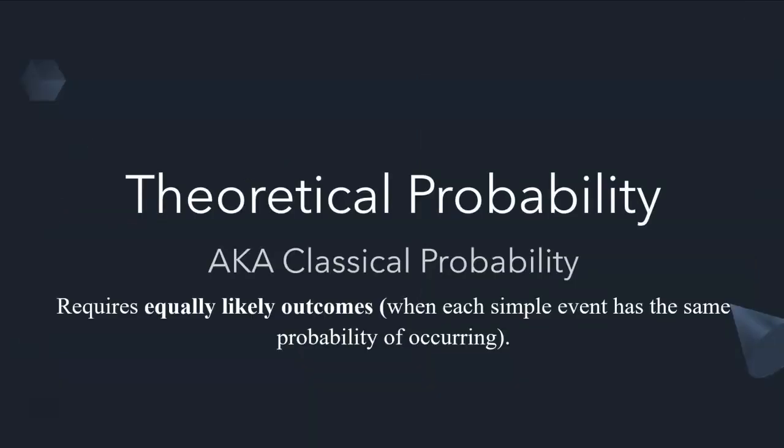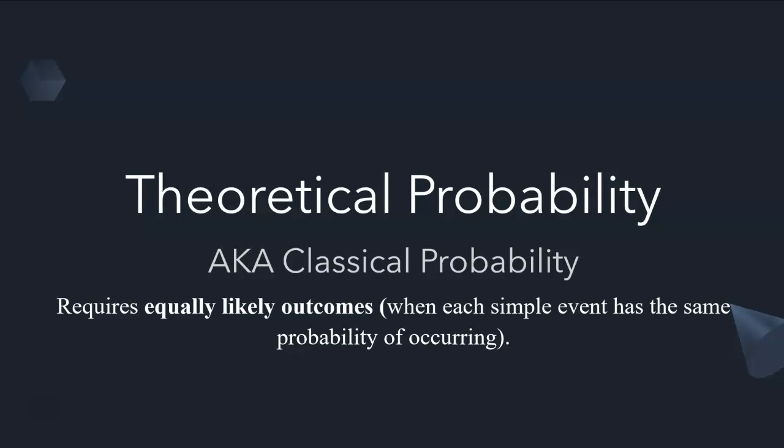And then we also talked about theoretical probability, which can also be called classical probability. And one of the things we did was talk about how to calculate the theoretical probability. It is calculated by taking the number of outcomes in the event divided by the total number in the sample space, and that's all your possible outcomes. Theoretical probability requires equally likely outcomes, which is when each simple event has the same probability of occurring. Another thing is that no experiment of any kind has to be conducted. You're just using different principles, such as counting principles, to determine what the probability is.